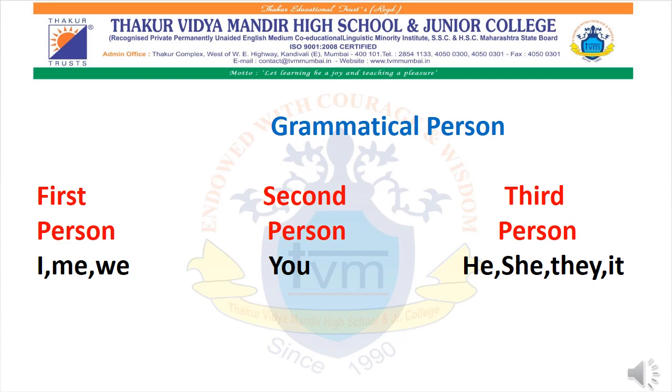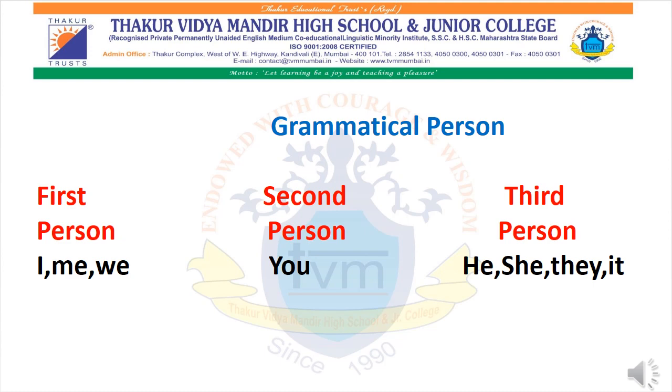Second person means only you. And the third person, as it is mentioned, he, she, they, it, that means, for example, Rohit for he, Neha for she, doctor, Sita, sun, moon, all this comes under the third person.